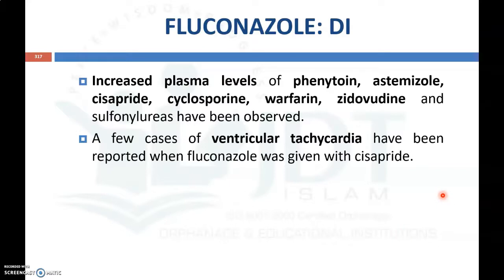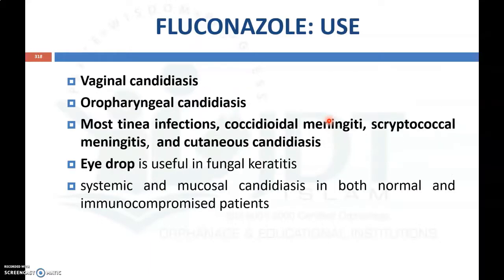Now coming to drug interactions, it will increase the plasma level of phenytoin, astemizole, cisapride, cyclosporin, warfarin, zidovudine and sulfonylurea, and it may cause ventricular tachycardia when fluconazole is given with cisapride. So these are the important drug interactions of fluconazole.